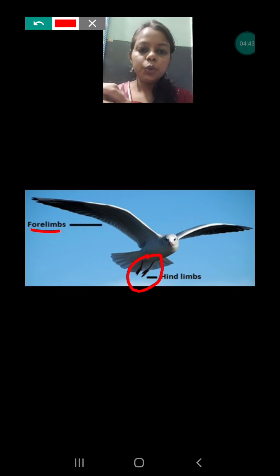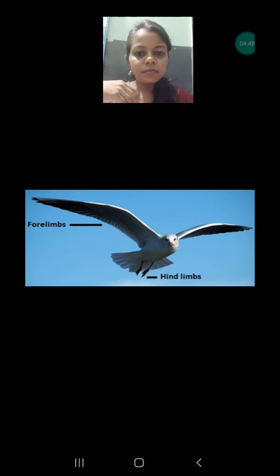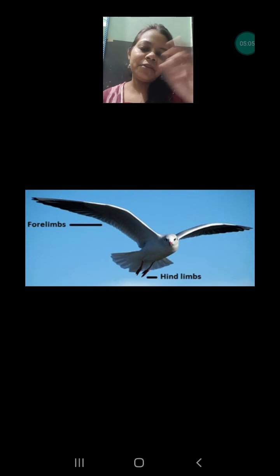They have legs, and their back leg is the same as ours, and the use is also the same, because they have to come on the ground for searching for food and to walk for some time. Sometimes you must have seen birds walking, finding insects and other food material.